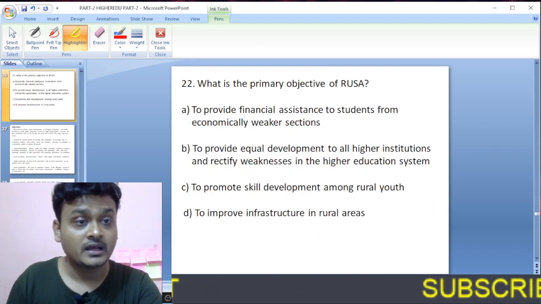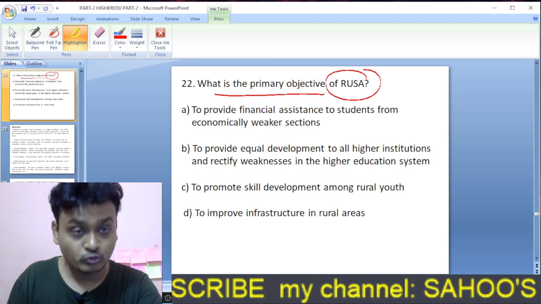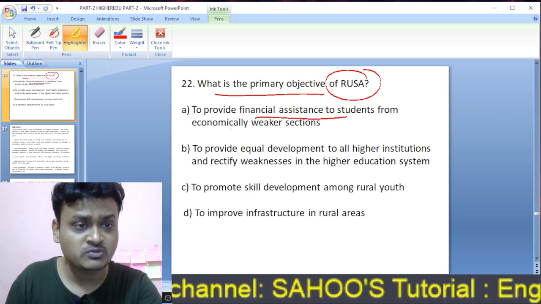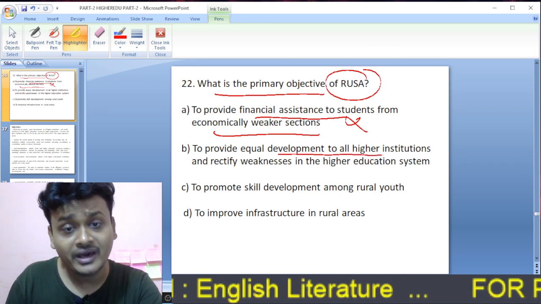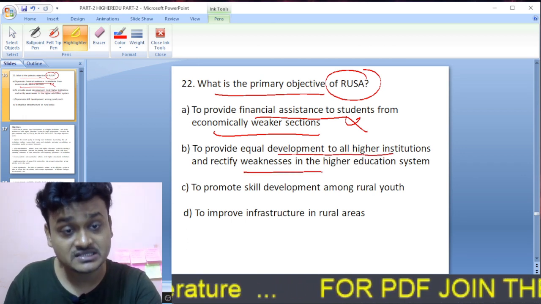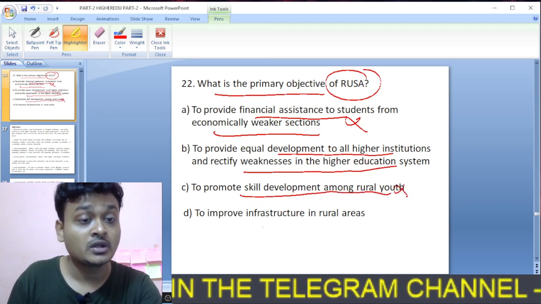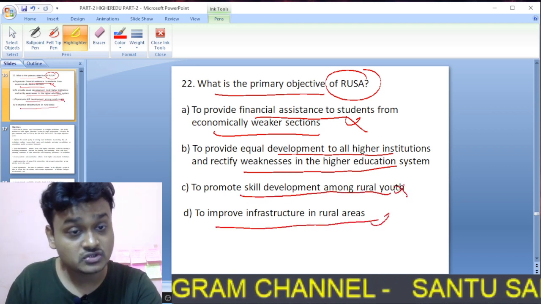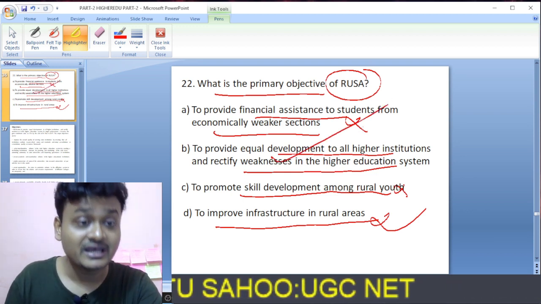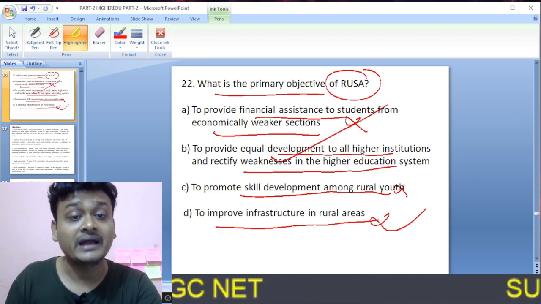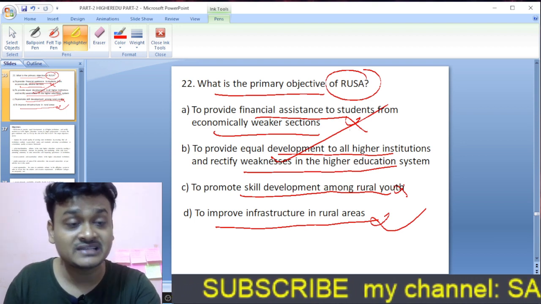Question number 22. What is the primary sub-objective of RUSA? To provide financial assistance to students from the economically weaker sections? No. To provide equal development to all higher institutions and rectify weaknesses in the higher education system? Or to promote skill development among rural youth? No. To improve infrastructure in rural areas? No. So here, to provide equal development to all higher institutions and rectify weaknesses in the higher education system was the primary objective of RUSA. So here B is the right option.